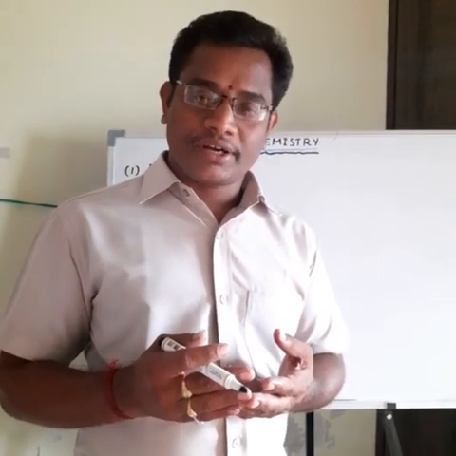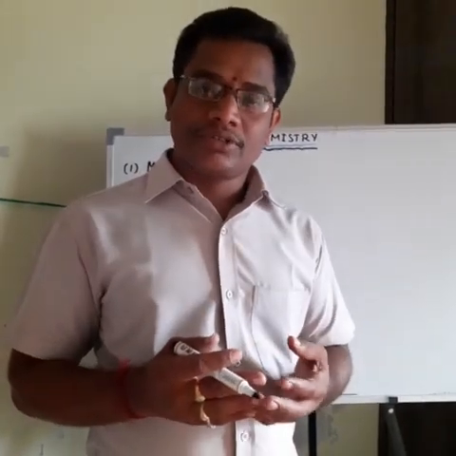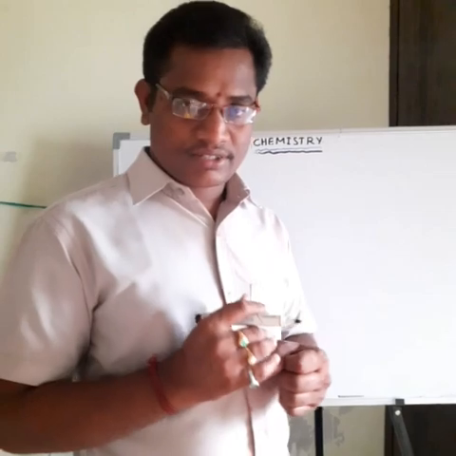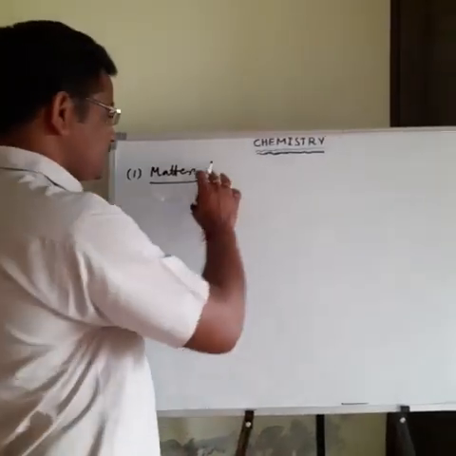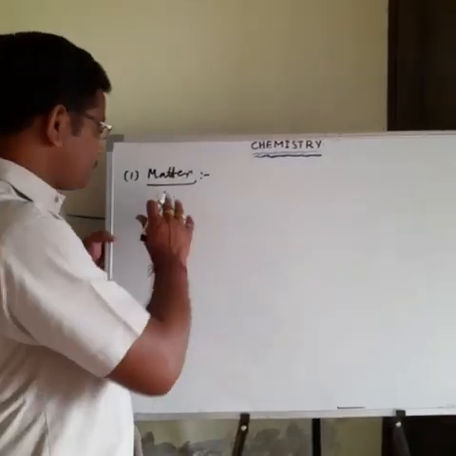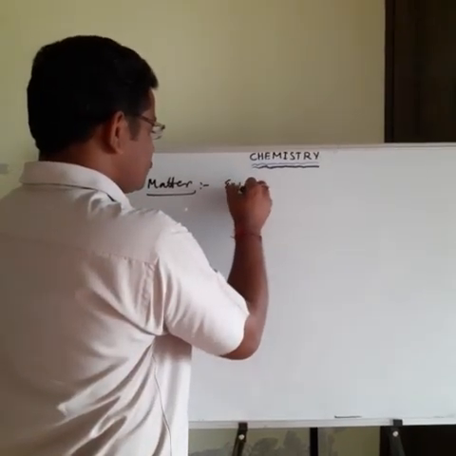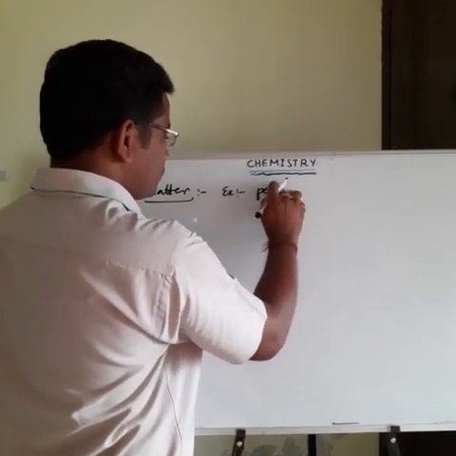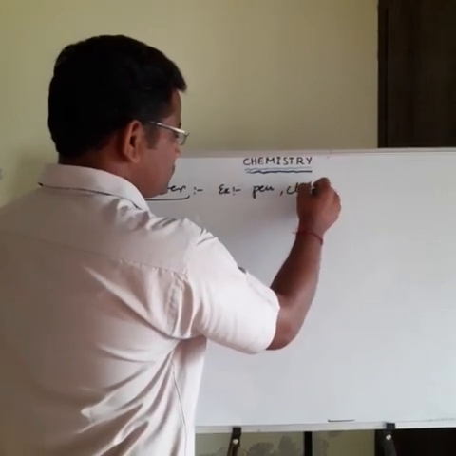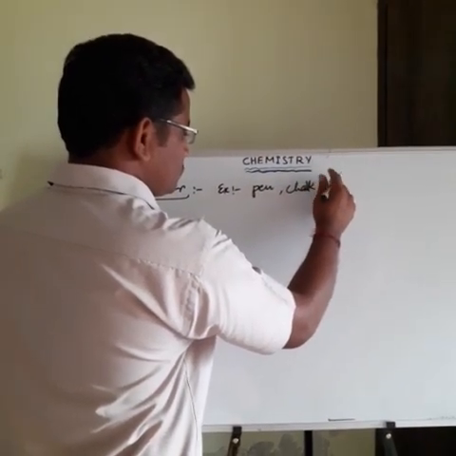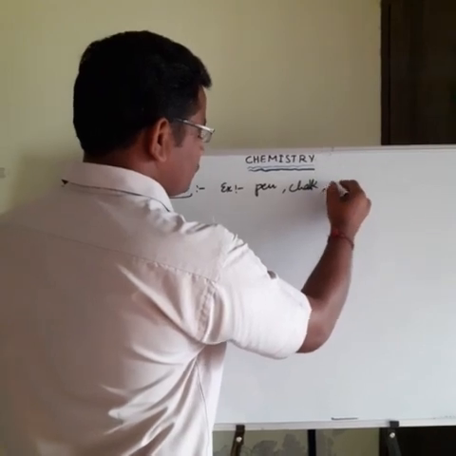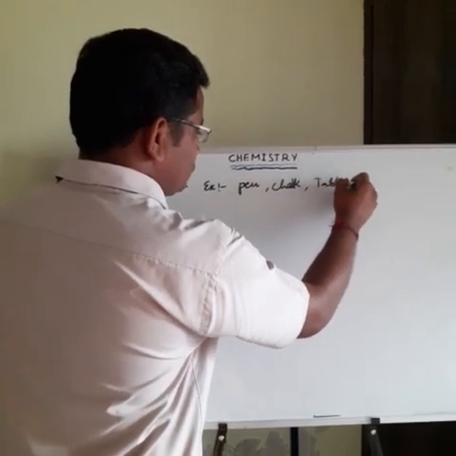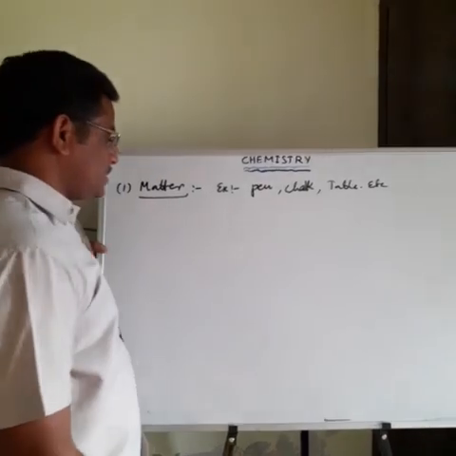Like the table, chair, okay, and chalk piece. So many examples are there. So all are matter. What is matter? Anything which has mass and occupies space is nothing but matter. Examples are pen, chalk piece, table, etc. So these are the examples for matter.